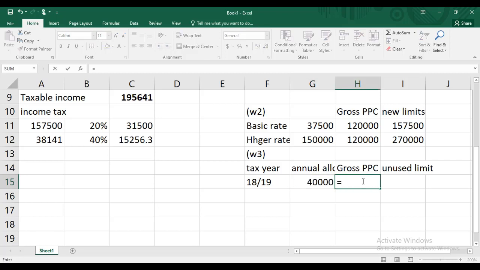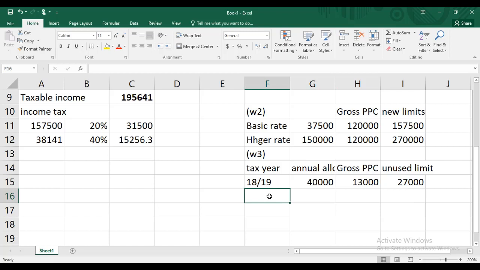So the total contribution, she contributed 9,000, employer contributed 4. Okay. So let us see what is the unused limit. From this we'll deduct this. This is the unused limit, 27. Again, let me explain why I'm not taking 1718, because she was not a member in tax year 1718. Even though we did study this, unused limit can be carried forward for 3 years, so that when we count from 2021, the third year comes 1718.